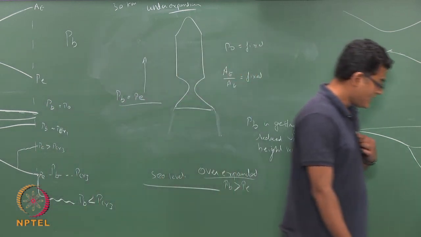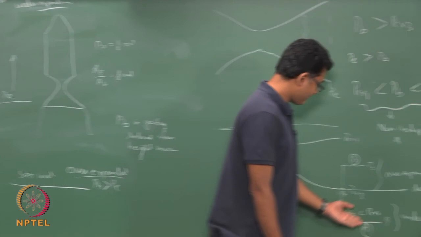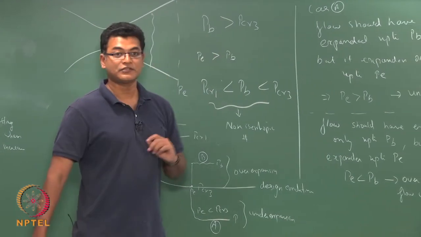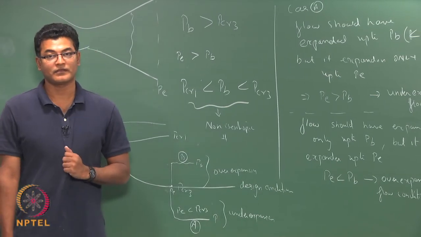Okay, so this is the difference when you are changing your Pb, when I keep my P0 and area ratio constant. Okay.